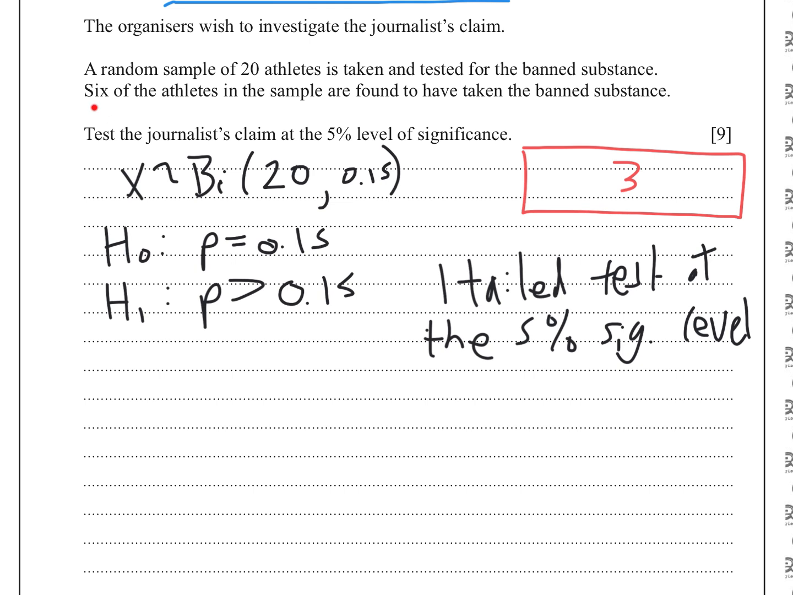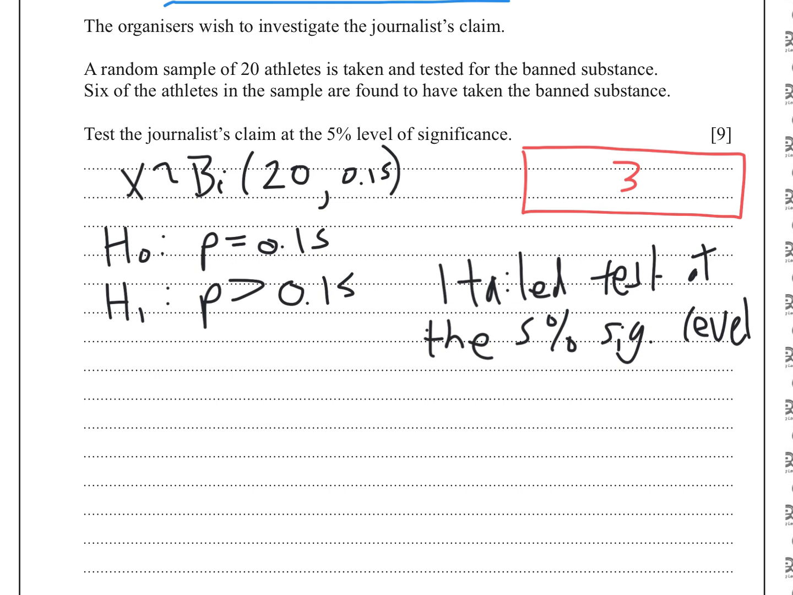What do they get? They find that 6 of the athletes in the sample are found to have taken the banned substance. So we have 2 options here. We can find where the critical region is and then find if 6 is in it or not. Some people like that approach. They don't say which way to approach it, so we can do that. Or we can just find out what the chances are of 6 athletes or more taking the banned substance and see if that there is more or less than 5%. If it's less than 5%, it's in the critical region. If it's more than 5%, it's in the acceptance region. So I'm going to go with that approach.